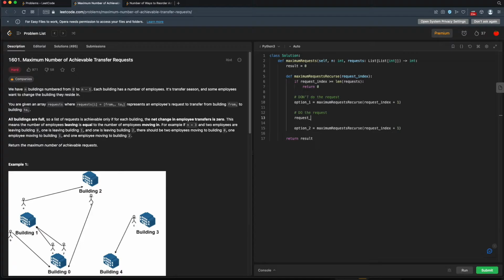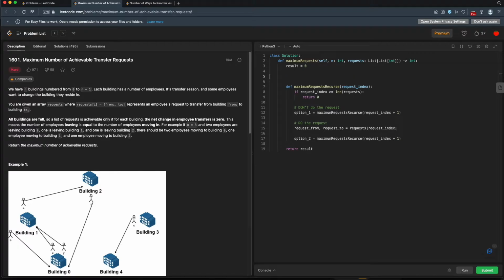So request from and request to. Let's see, is that right? Yes, this is from and to. So the request from and the request to is just the requests at this index. Okay, so now that we have the from and to, how do we update some state? We need some buildings where we actually move the employee. So let's talk about this a little bit. I'll come up here and do some diagramming.